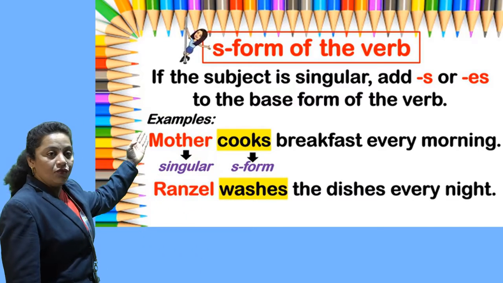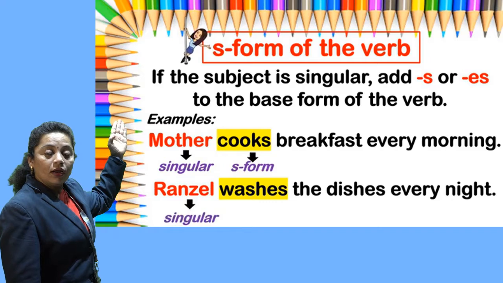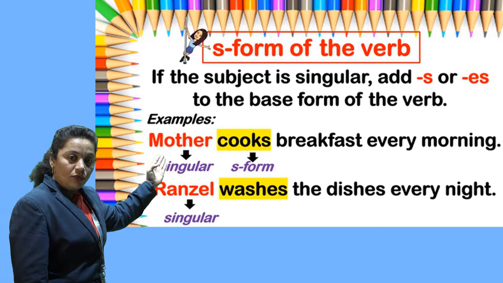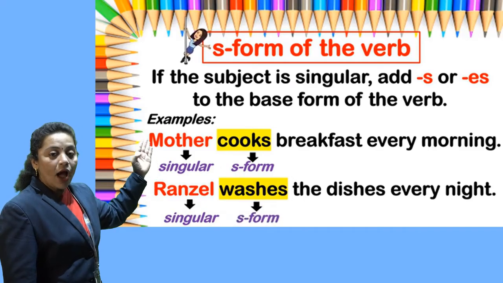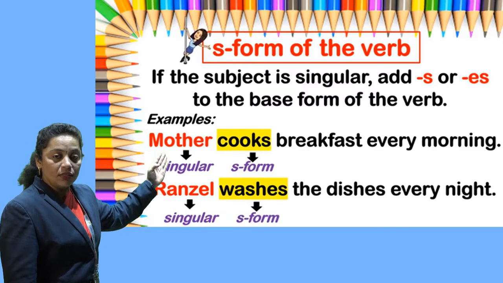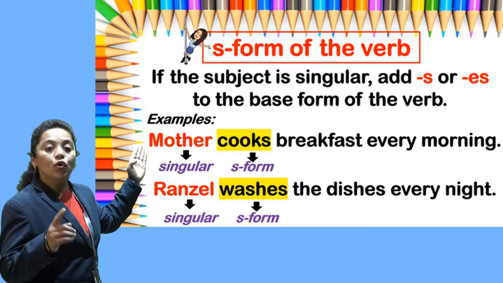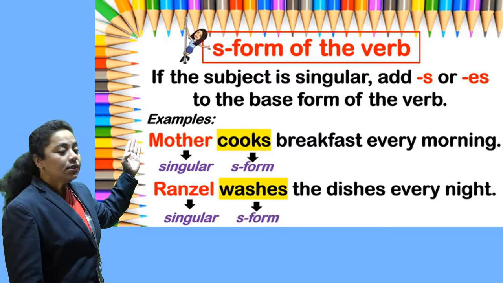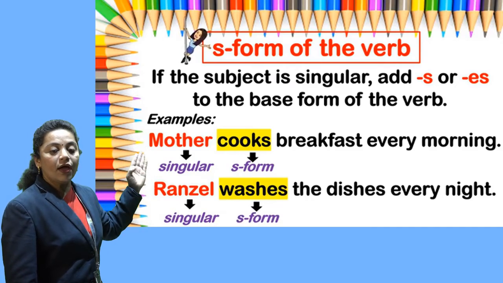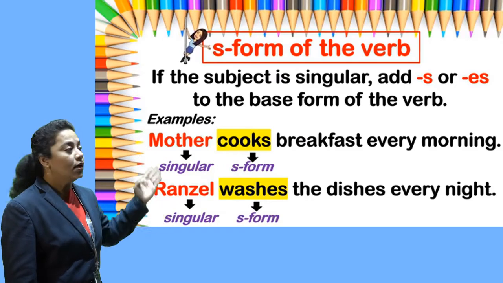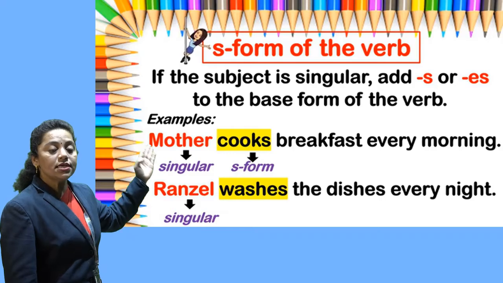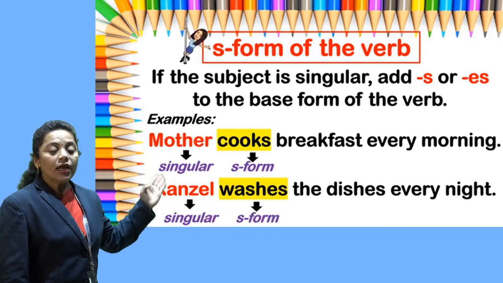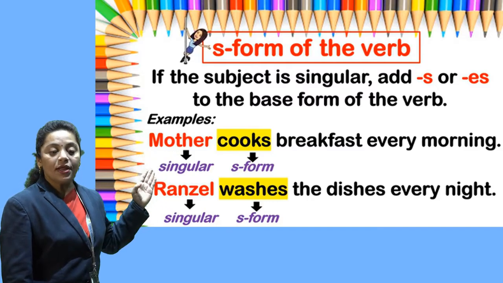Here mother is a singular noun, that's why we have to add s with the base form of the verb cook. The second example, Ranji washes the dishes every night. So this is the structure and rules of the simple present tense.